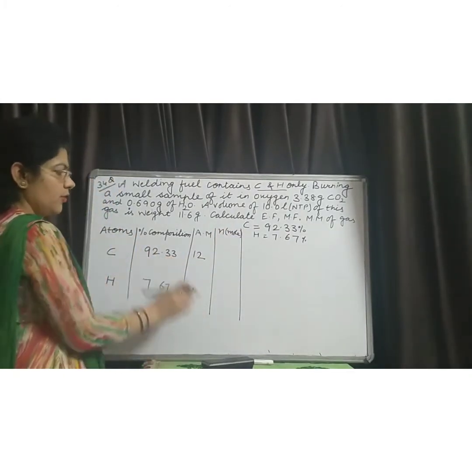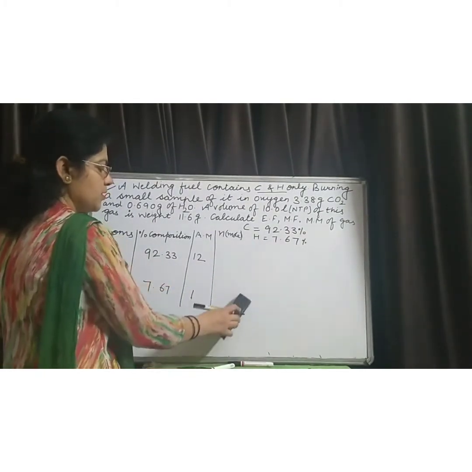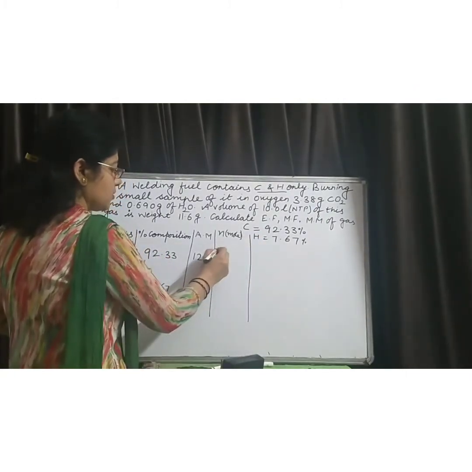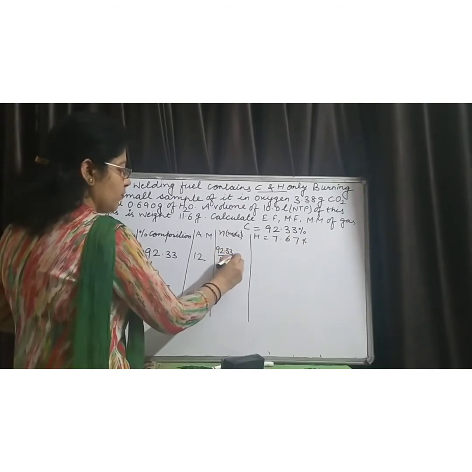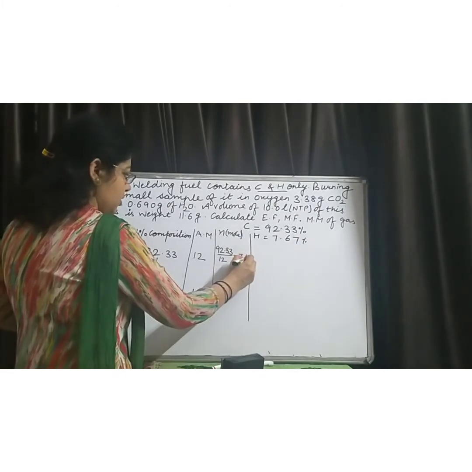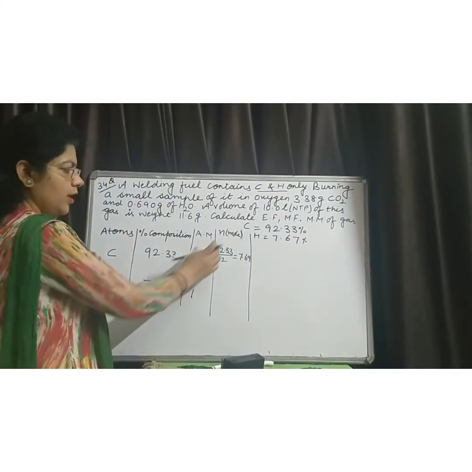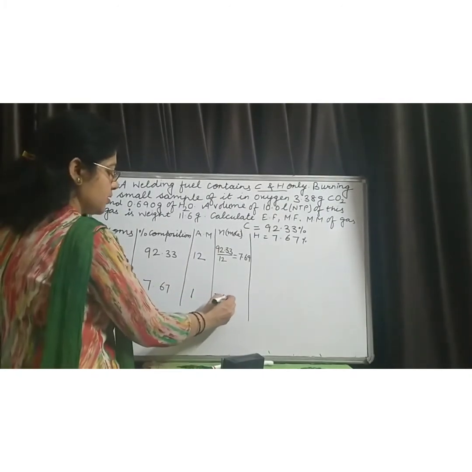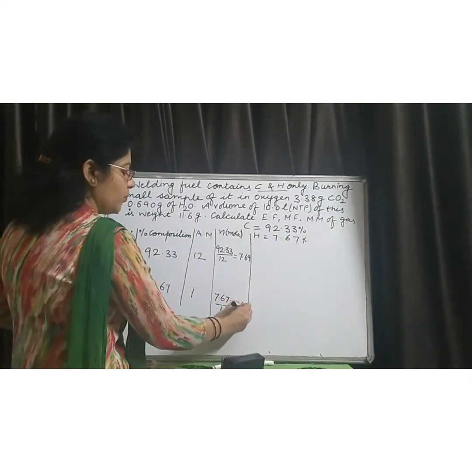For this, divide 92.33 by 12, or percentage composition divided by its atomic mass, that is 92.33 divided by 12. If we solve this, it comes out to be 7.69. Next, for relative number of the moles of hydrogen, it is 7.67 divided by 1 and it comes out to be 7.67.